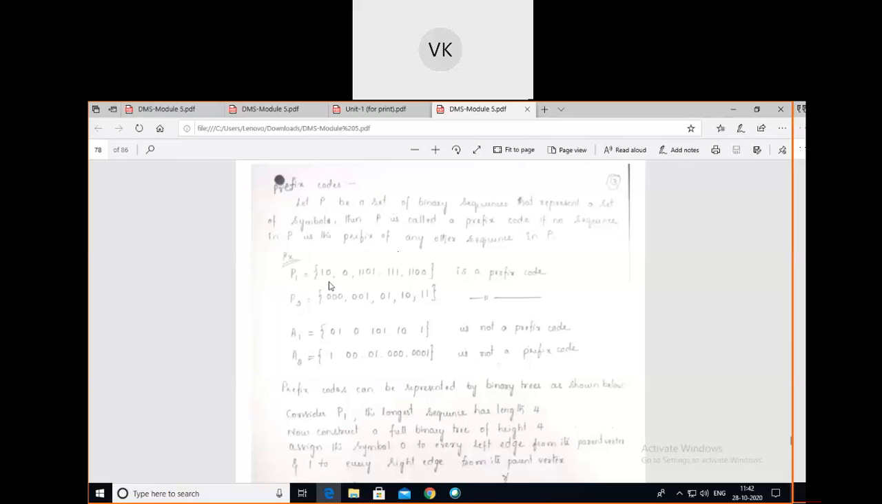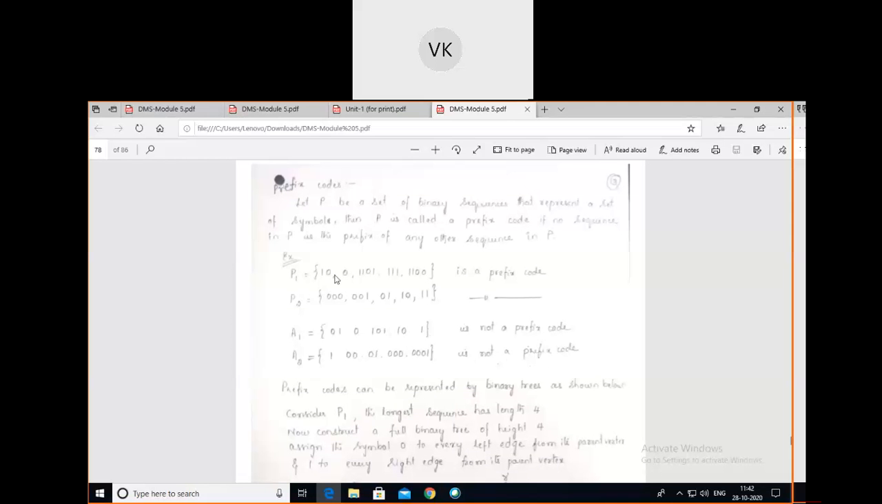Here you see each and every sequence. All these sequences are not the prefix of any other sequence in the given list. This list has some binary sequences: 1 0, 0, double 1 0 1, triple 1, double 1 double 0. Each and every sequence is not the beginning of any other sequence in the given list.